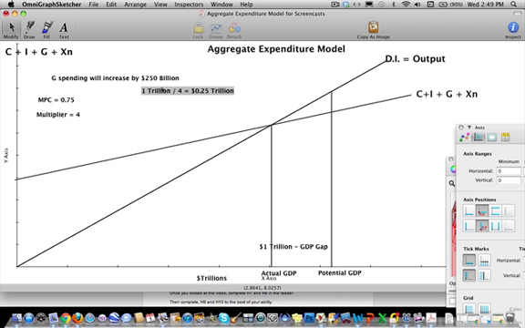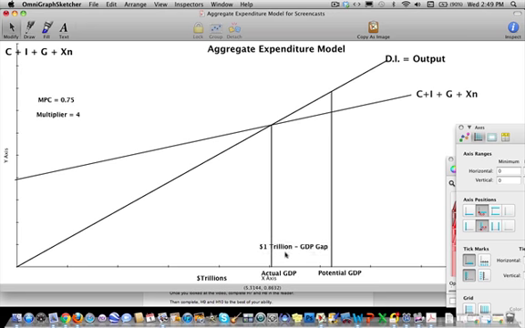But the issue here is that while it will increase people's disposable income and consumption will go up, savings will also increase, because people not only consume their income, they also save their income. How much their consumption and saving increase from that additional disposable income will depend on the marginal propensity to consume.